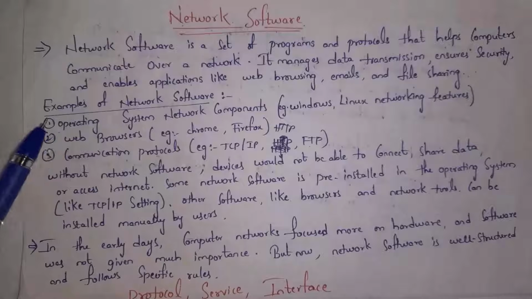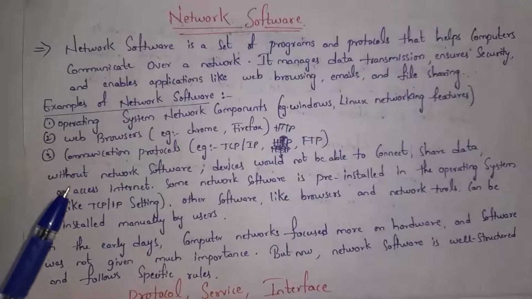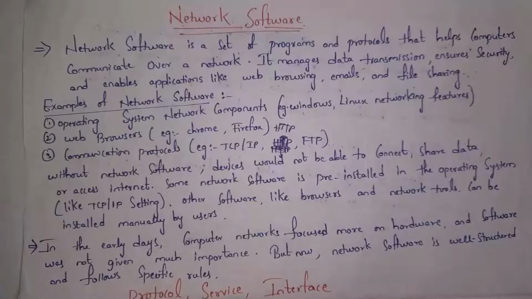And the second one is web browsers. Guys, web browsers like Google Chrome, Firefox, all these web browsers contain network software. In web browsers, we are doing web browsing, sending emails and sharing files. All these happen because of network software. Web browsers contain network software. By using this network software, data transmission happens using the internet.